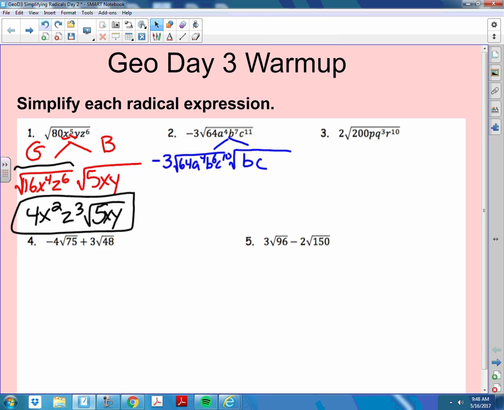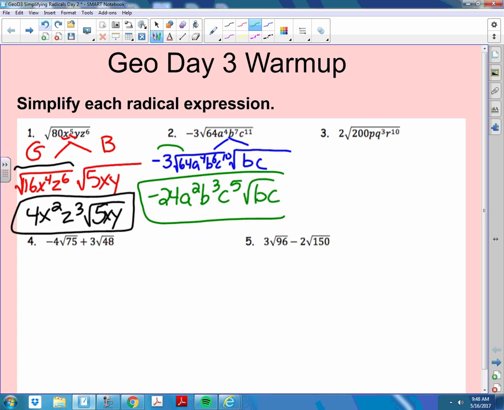Now, how many of y'all just go ahead and do -3 times 8 at this point? Okay, that's what I do. If you want to rewrite it, you're welcome to write -3 times 8. But I would just think -3 times 8 is -24, a squared, b to the third, c to the fifth, root b, c. Okay? Right?